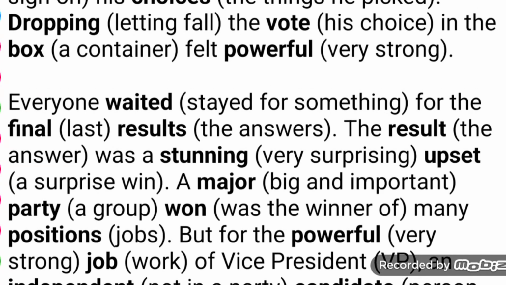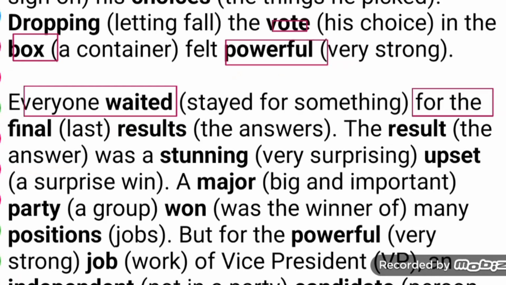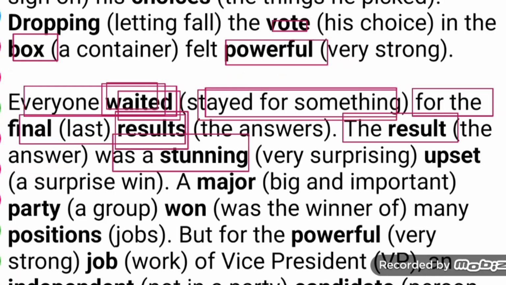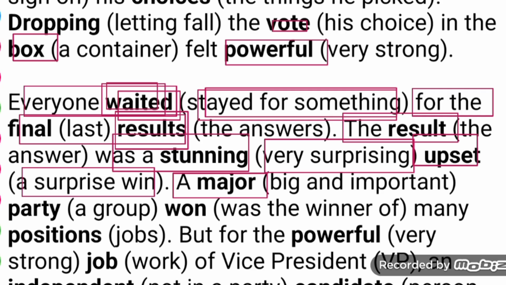Bold and powerful: here you can see him dropping the ballot in the box powerfully, very strongly. Everyone waited for the final result. Waiting means standing by. As a surprise, a major party won many positions. Major means big, important. Won means was the winner.